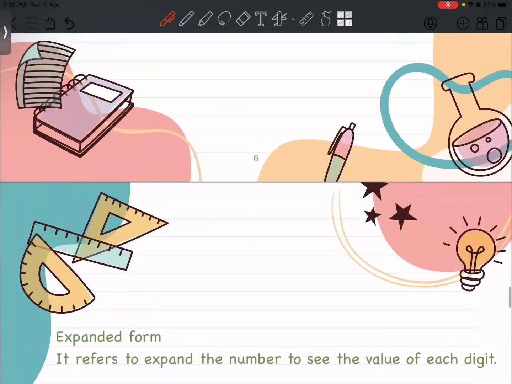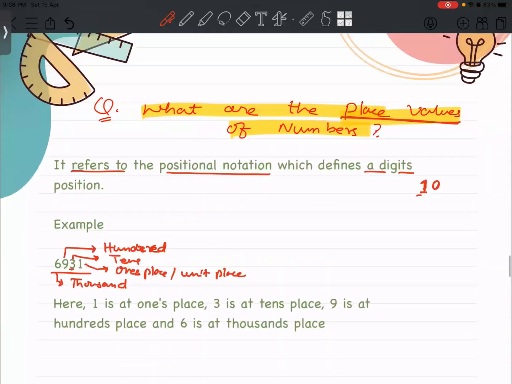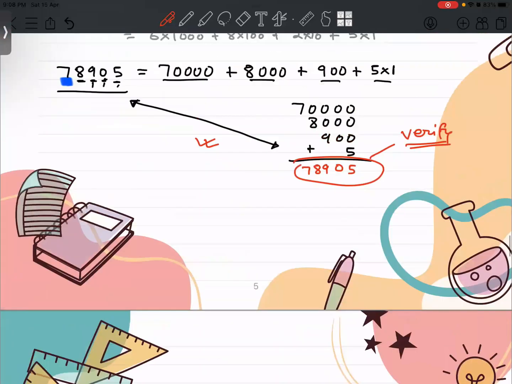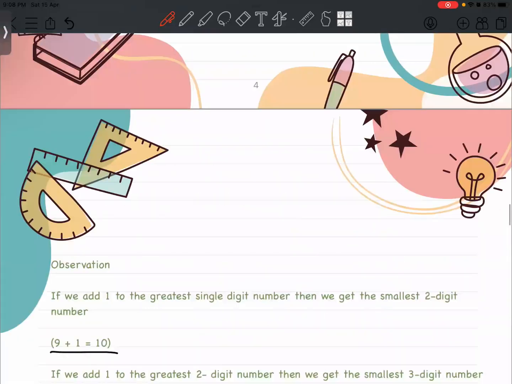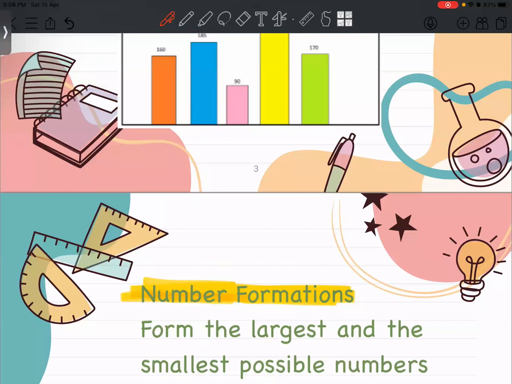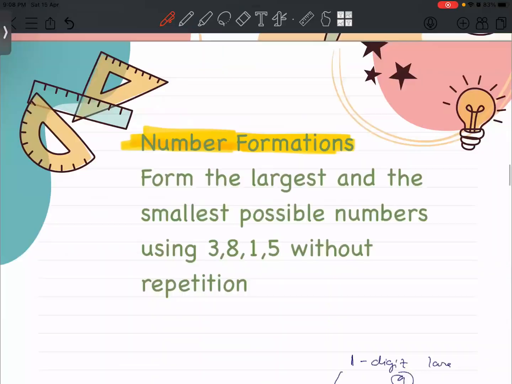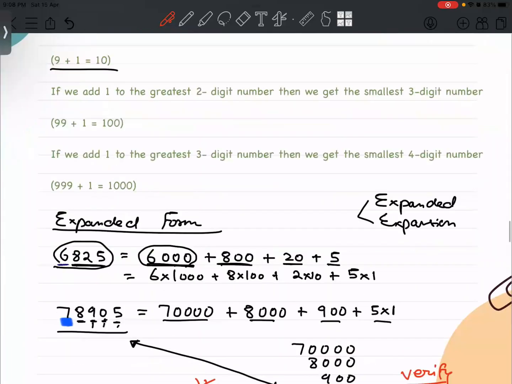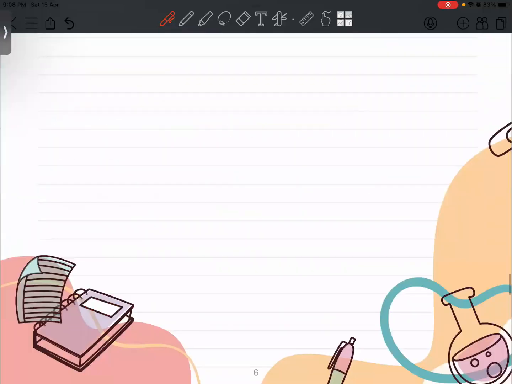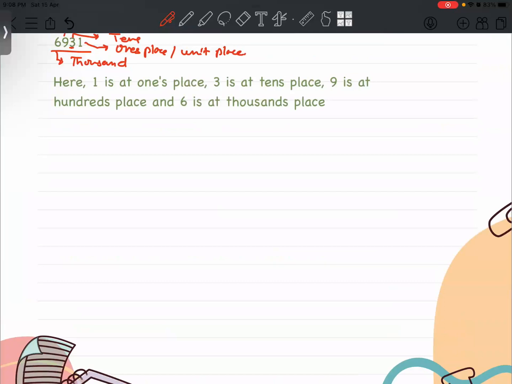So any confusion? Sir, is expanded form and expansion form the same? Yeah, they both are the same terms. They both carry the same meaning.